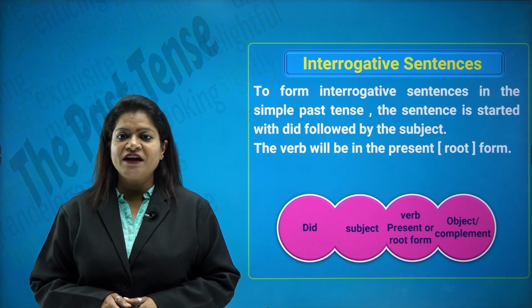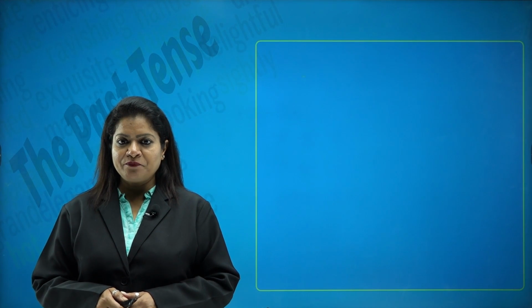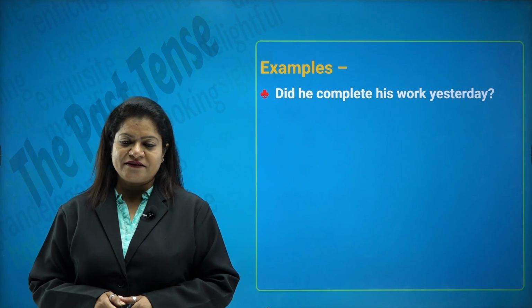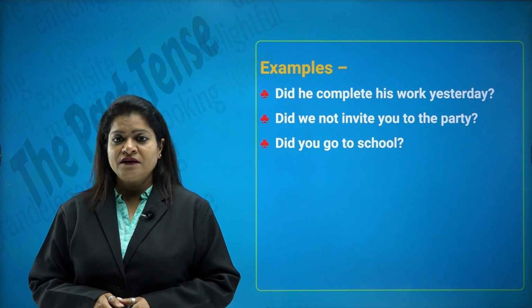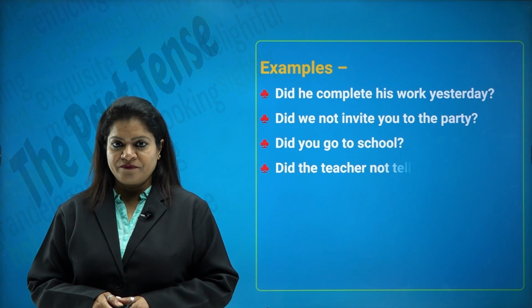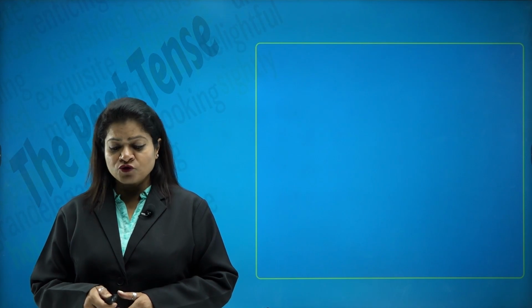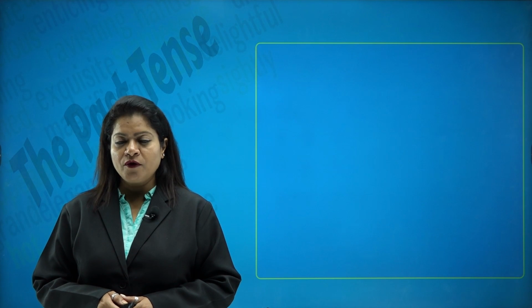And what should we not forget? Yes, the question mark. So, let us look at these examples. Did he complete his work yesterday? Did we not invite you to the party? Did you go to school? Did the teacher not tell the story? So, you saw how all the verbs were in the present form or the root form because we were using the word did.